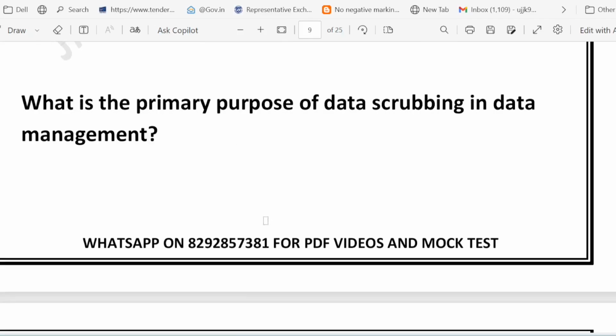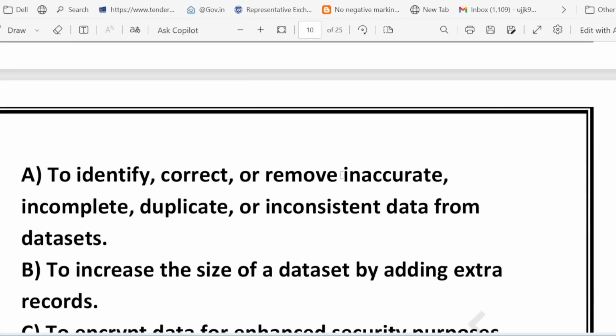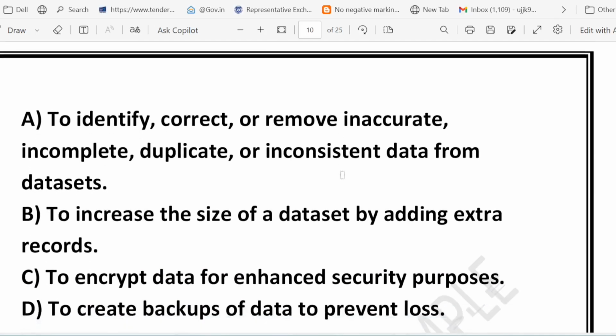What is the primary purpose of data scrubbing? So the question is regarding data scrubbing in data management. Option A, to identify, correct or remove inaccurate, incomplete, duplicate or inconsistent data from the dataset. Option B, to increase the size of the dataset by adding extra records. Option C, to encrypt data for enhanced security purposes. Option D, to create a backup of data to prevent loss.